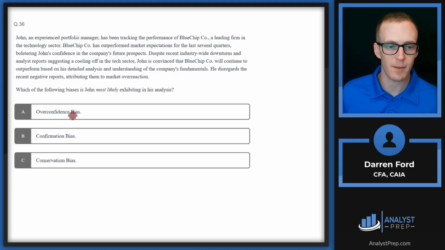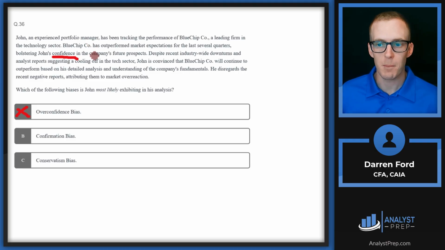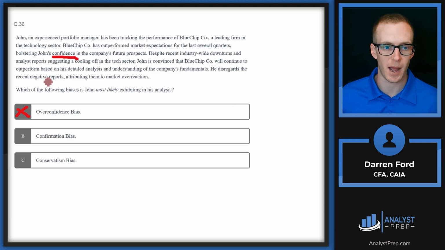Is it A, overconfidence bias? This is not overconfidence bias. It does mention his confidence is increased due to that, but overconfidence would be more so John talking about his individual abilities being so great based on his stock picks or something like that. Whereas this is looking more at an information bias by omitting certain information. So between confirmation bias and conservatism bias,